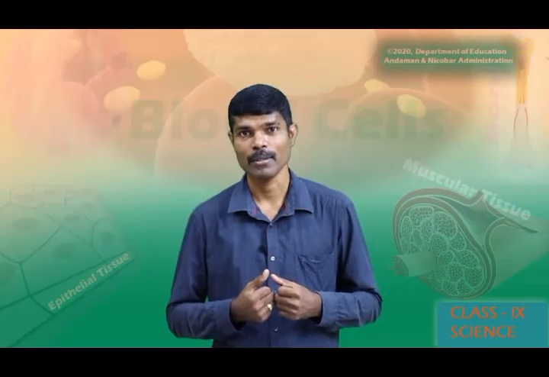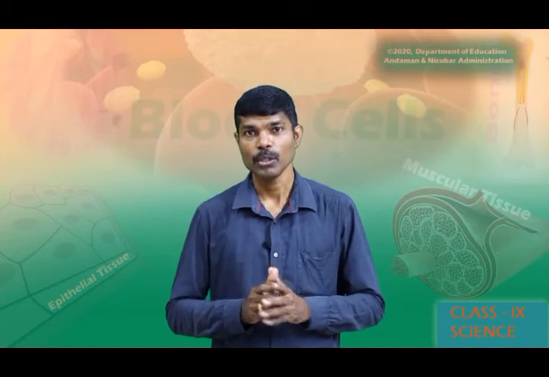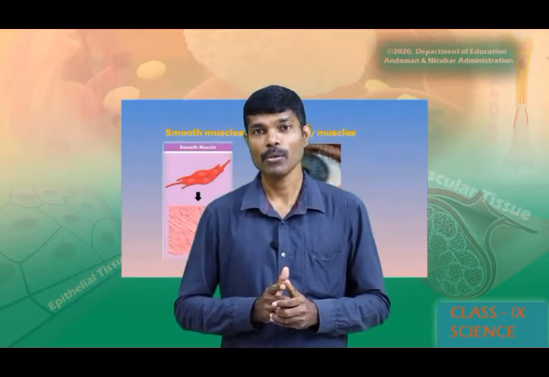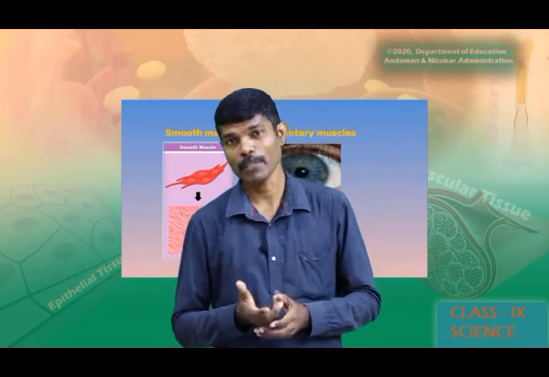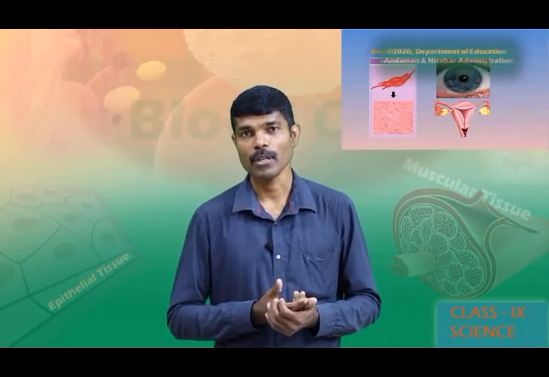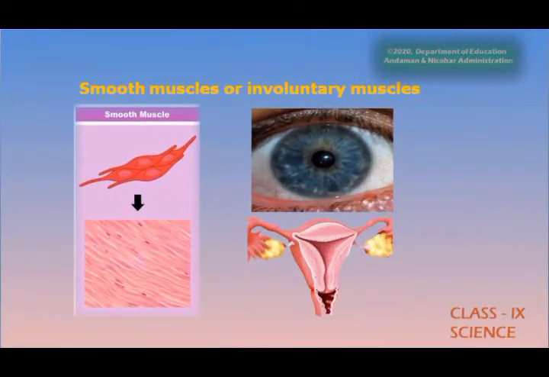The movement of our food in the alimentary canal, which consists of stomach, small intestine, large intestine, all the movements cannot be controlled as per our conscious will. We cannot control the movement in the alimentary canal. So such movements are called involuntary movements. Such involuntary movements are controlled by a type of muscles called involuntary muscles. So the involuntary actions are performed by involuntary muscles.